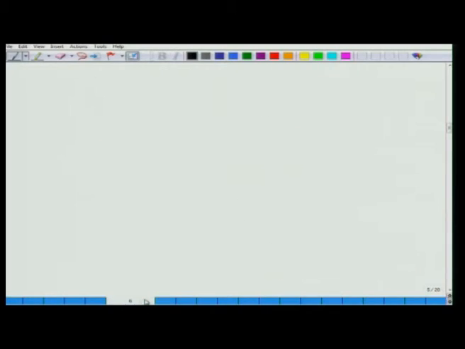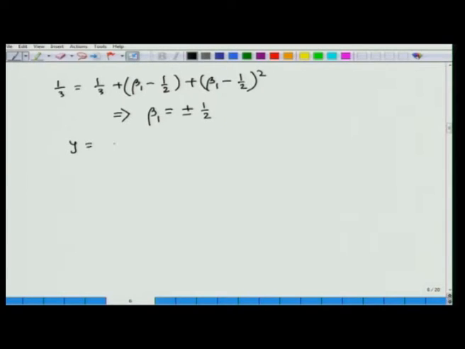After evaluating these integrals, we find 1/3 equal to 1/3 plus (beta 1 minus half) plus (beta 1 minus half) whole square. So, 1/3 cancels from both sides, and solving for beta 1, we find two values of beta 1, actually plus minus half. Already we have obtained that y equals x minus half plus beta 1.